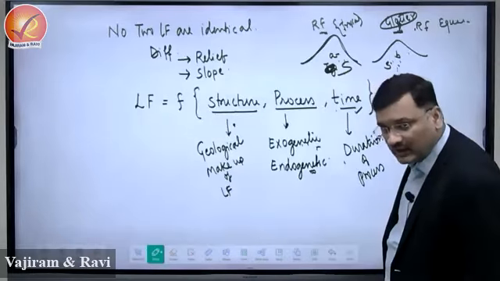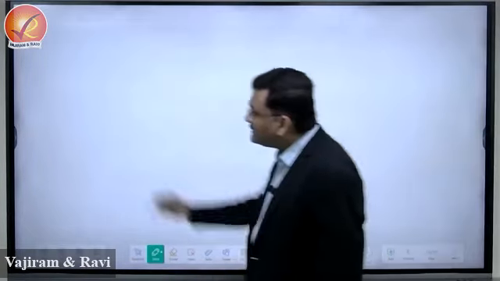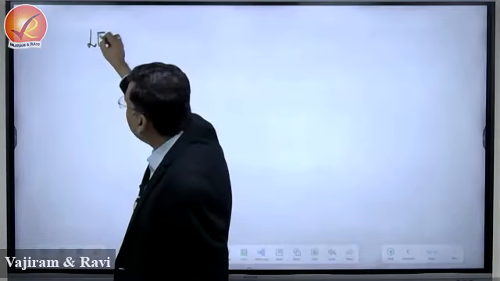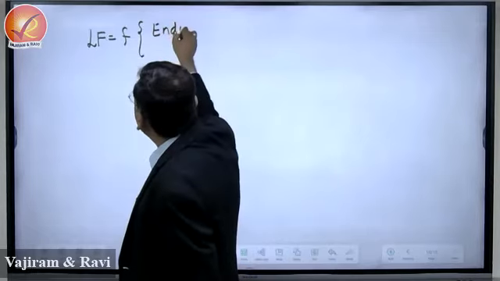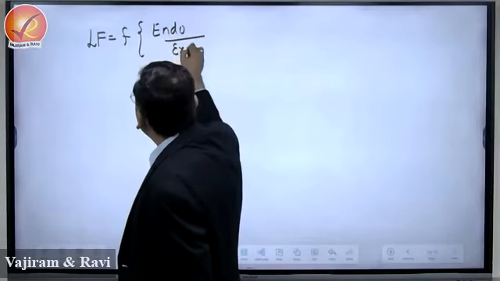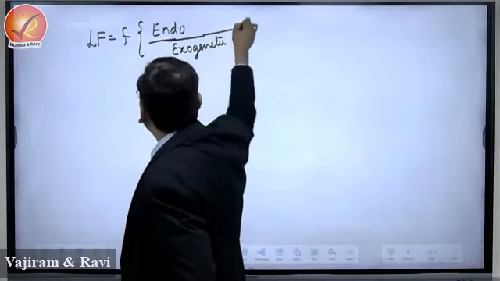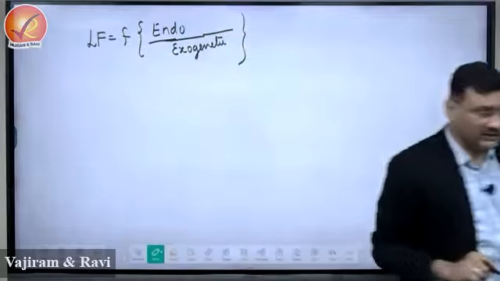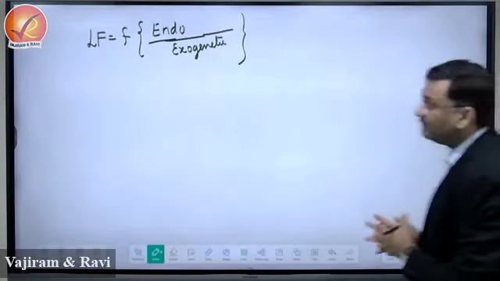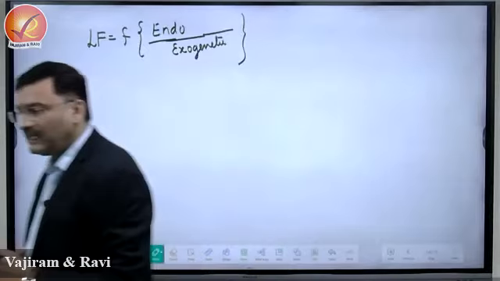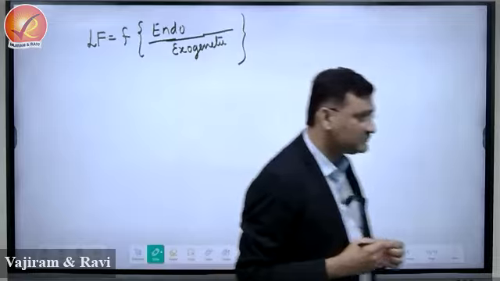One question was asked previously on this topic in prelims. Now we can explain landform as a function of endogenetic and exogenetic force, right? Landform is a function of endogenetic and exogenetic forces. Endogenetic and exogenetic force. Okay.